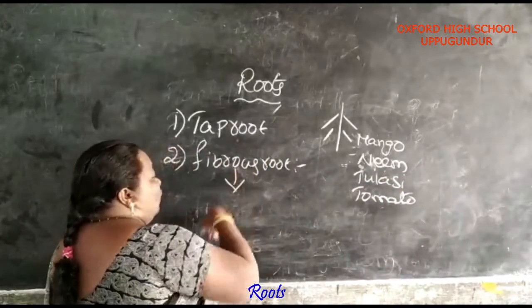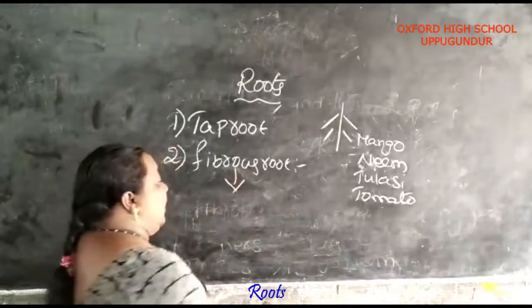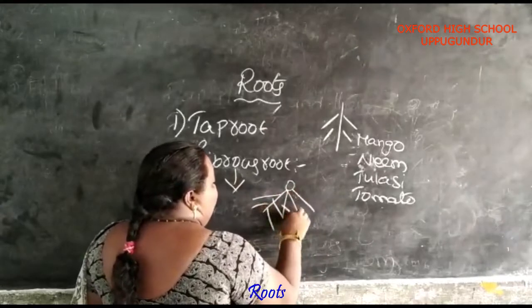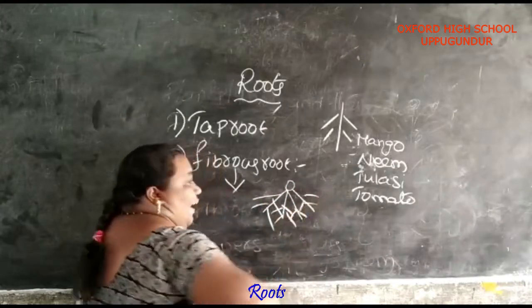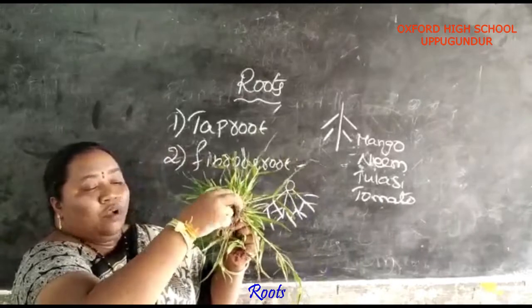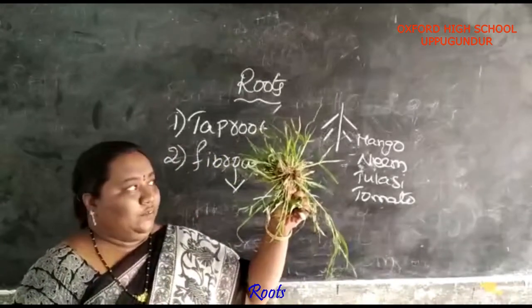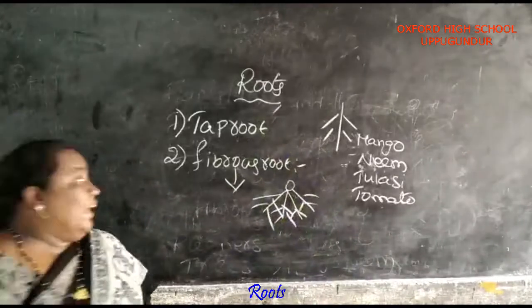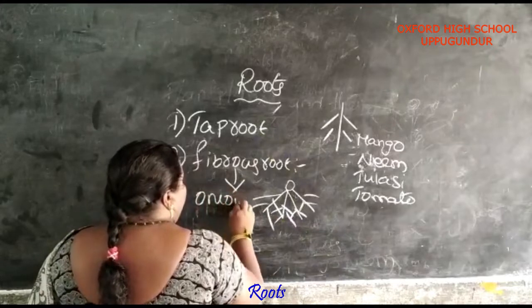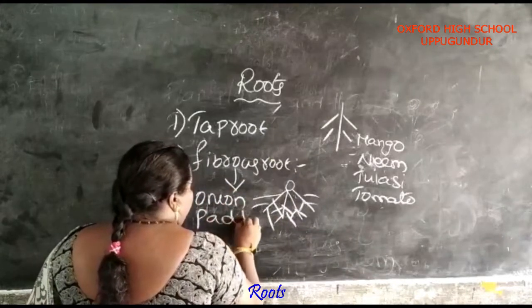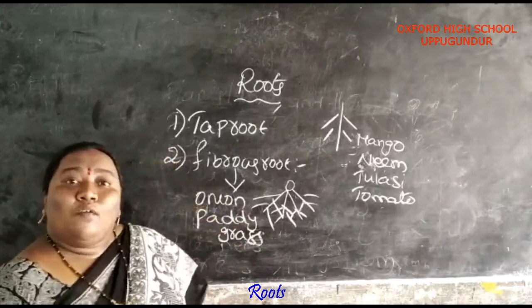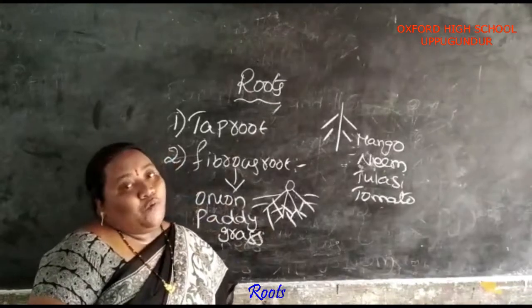Next, fibrous root. What is meant by fibrous root? Here it has a single root connecting the branches, which again have branches, again branches, in a zigzag manner. This is the example for fibrous root. What are examples for fibrous root? Onion, paddy, grass. These are the examples for fibrous root.